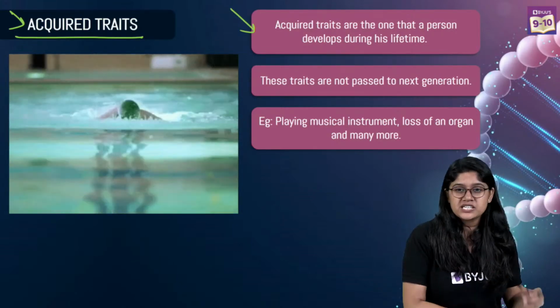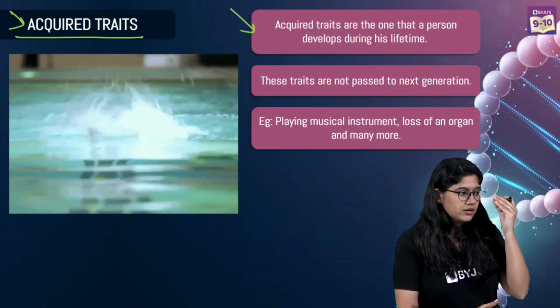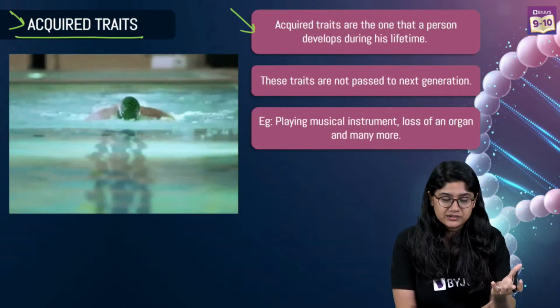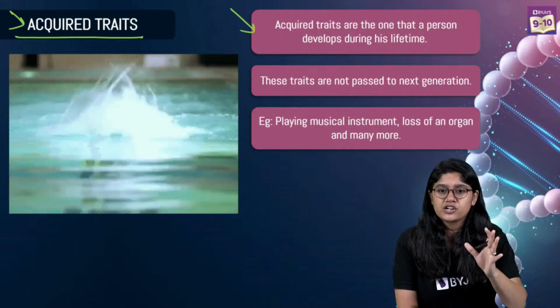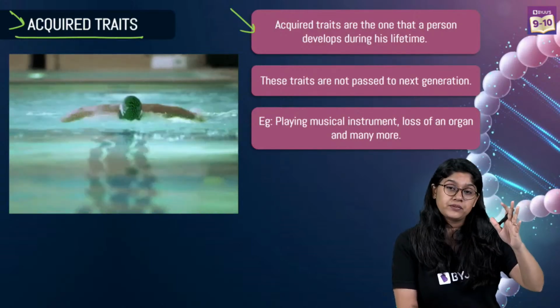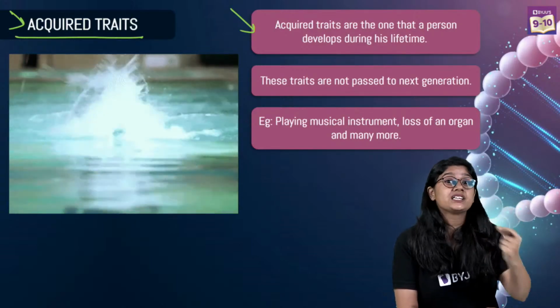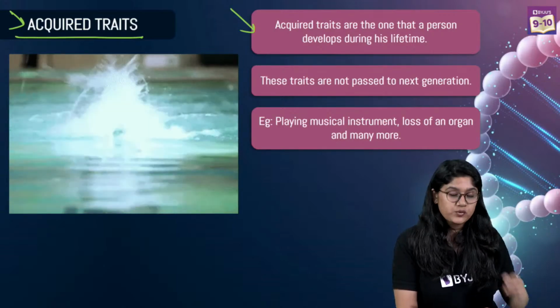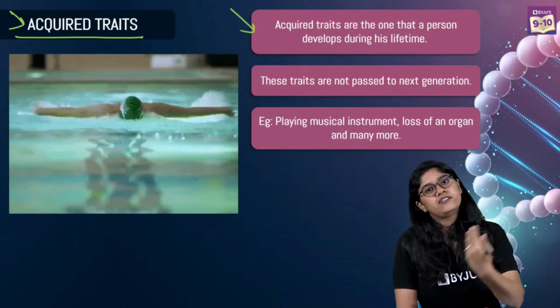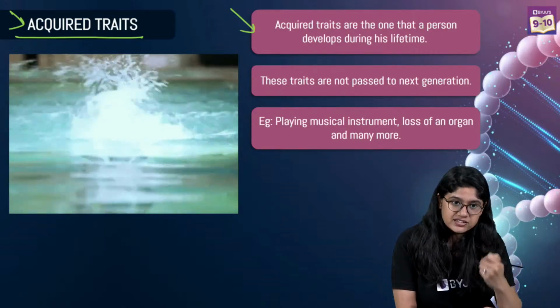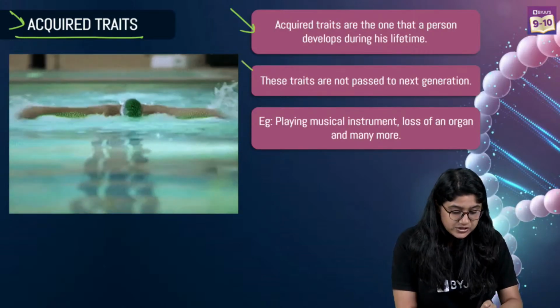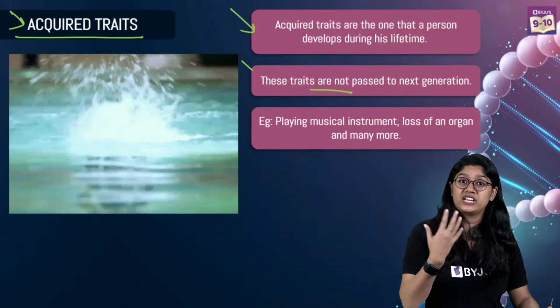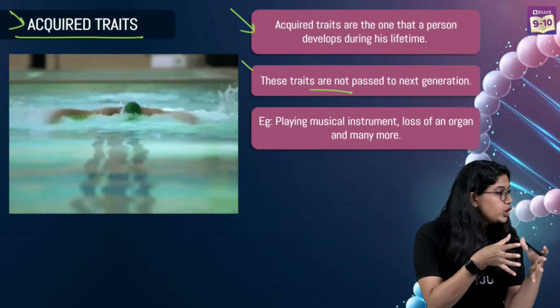For example, being able to speak English or any language, right? Speaking Hindi or English, we do not know this from childhood, right? We learn it. We learn that language. So that is an acquired trait. As we are in an environment, we start learning it, right? And then that's how we learn. Then of course these traits are not passed to the next generation. These traits will not be passed.